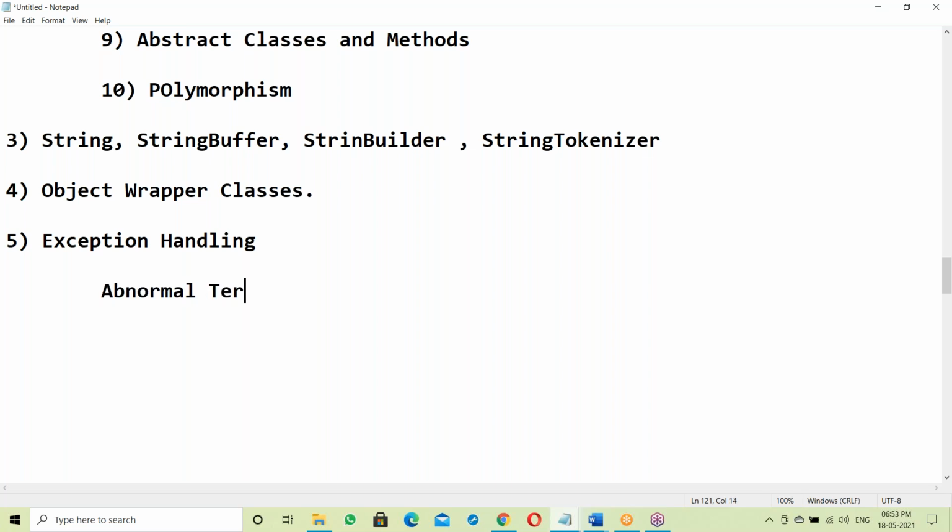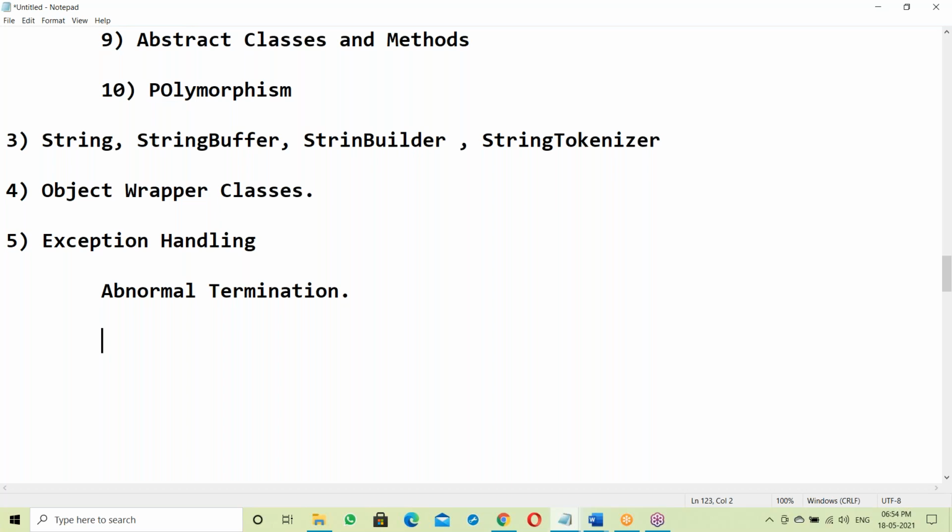Yes, an exception is an abnormal termination. Suppose an application terminates suddenly; abnormally terminating, that's an exception. Suppose some application is currently working live, maybe the Flipkart application.